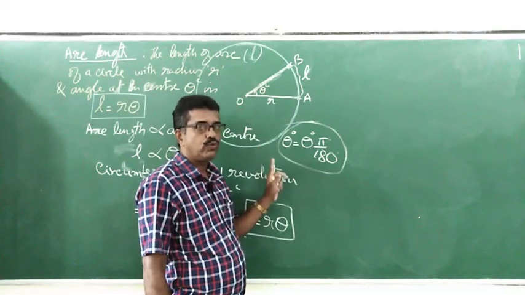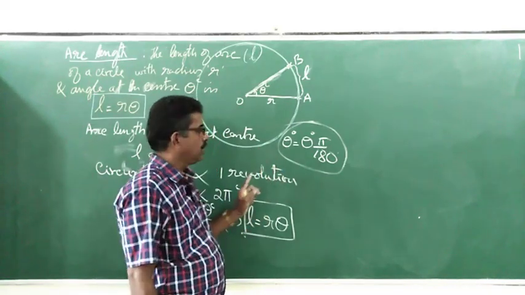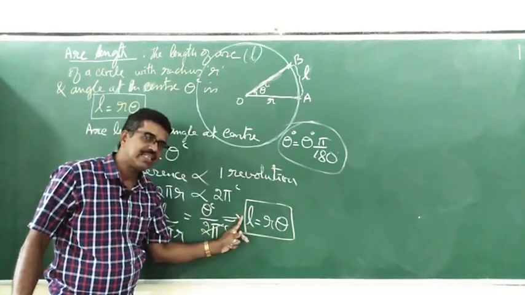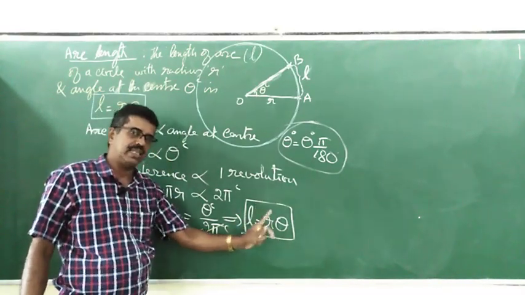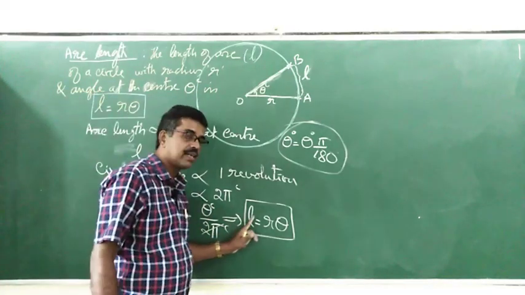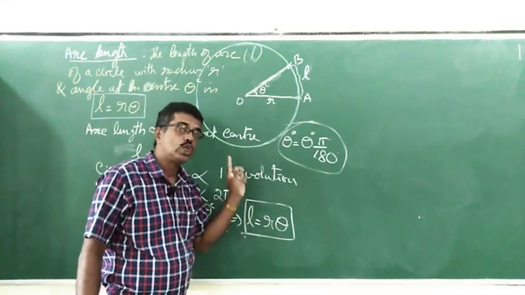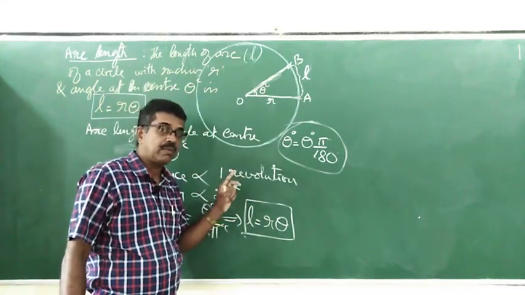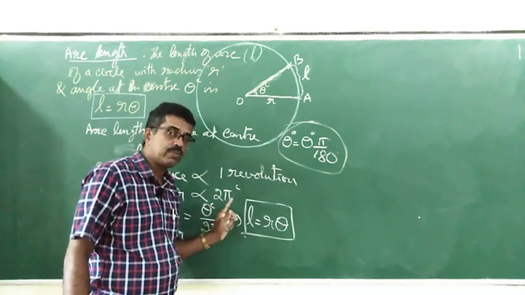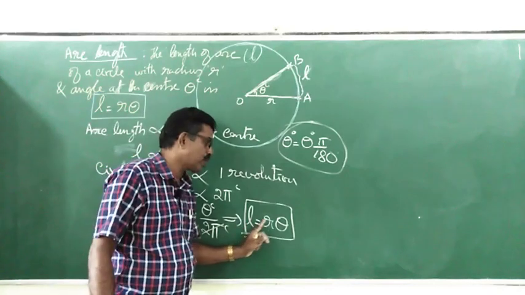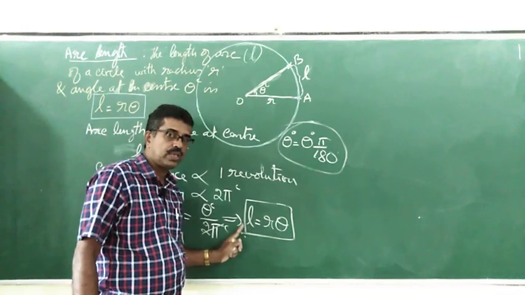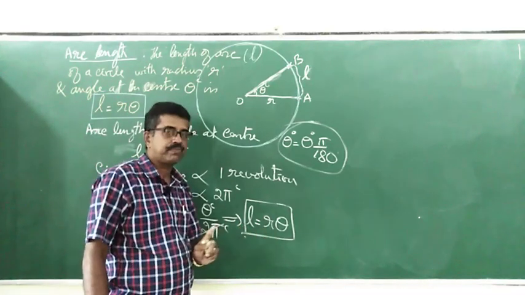I hope all of you understood it properly. What's the formula to find the length of the arc? L is equal to r theta. The length of the arc is given by what? L is equal to r theta. This is another formula to be committed to memory. I will do problems on this in the next class, because you need to prepare a little for the next class. Therefore L is equal to r theta is the formula to find the length of the arc. If you need the length of an arc, use this formula.